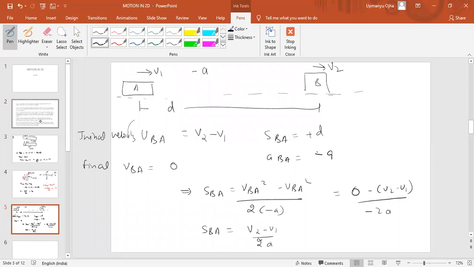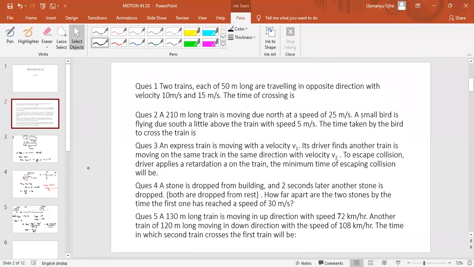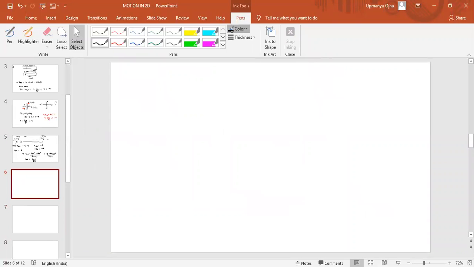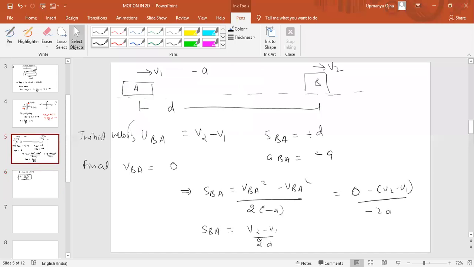And how much time we need to find? Basically, we need to find the time now. I don't think we need this also. See, simply we can find the time, that is 0 must be equal to V2 minus V1 minus a into t. So time would be equal to V2 minus V1 by a is the answer. We don't need to find this SBA also.